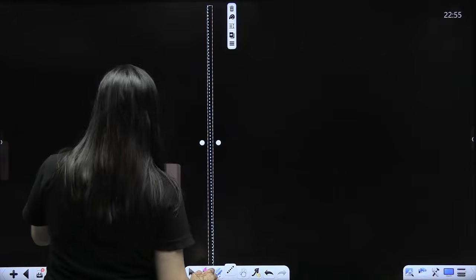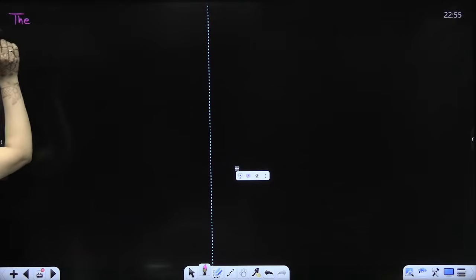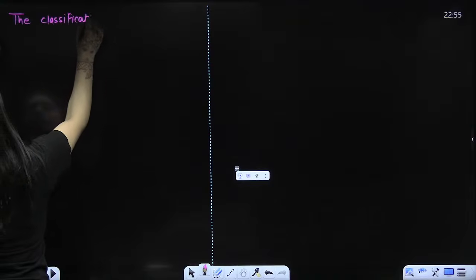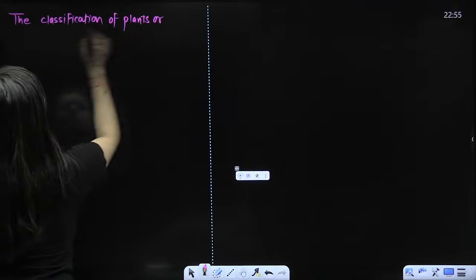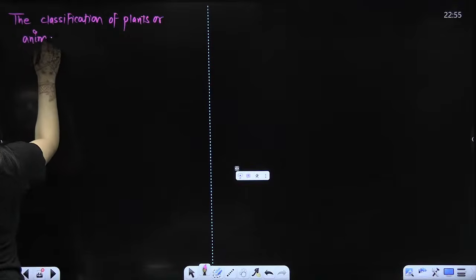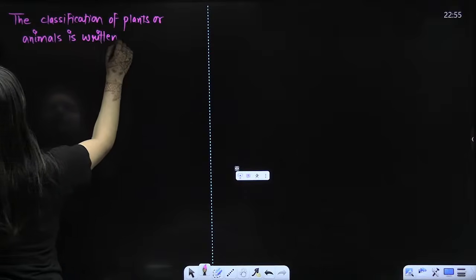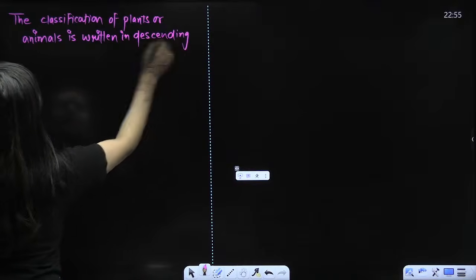After this, we will have the NCERT reading and we are about to finish it. Up to this part, all clear? The classification of plants or animals, whatever it is, is written in descending order.